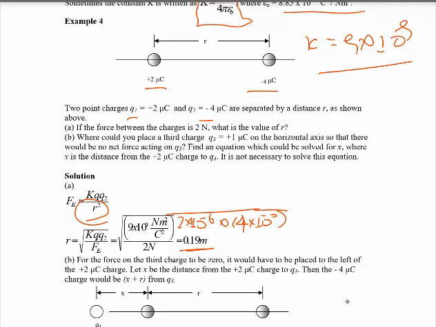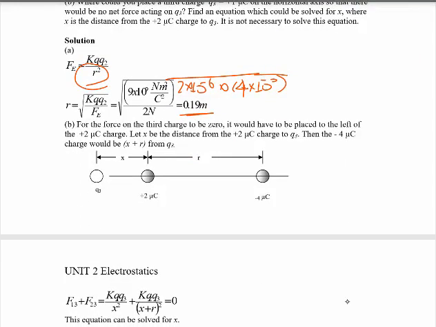That means we place the charge at this point from the left, at distance X. Now, the sum of the two forces. Let us say this one is Q1, Q2, and this one is Q3.